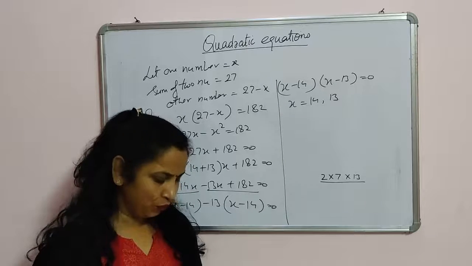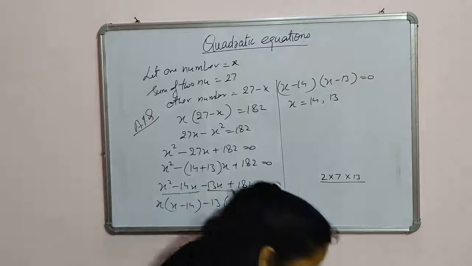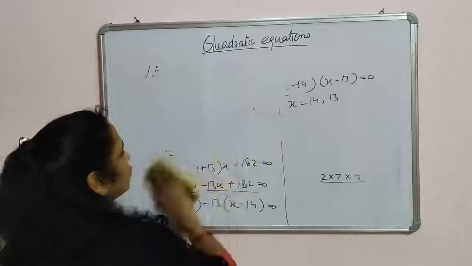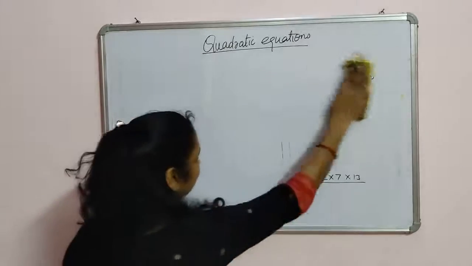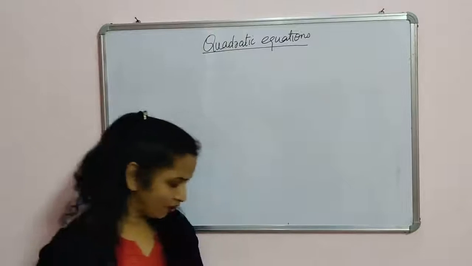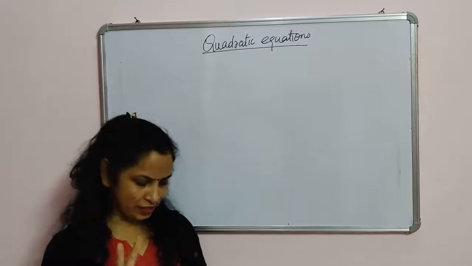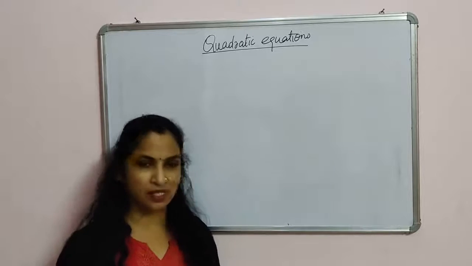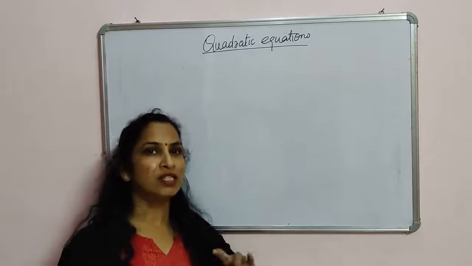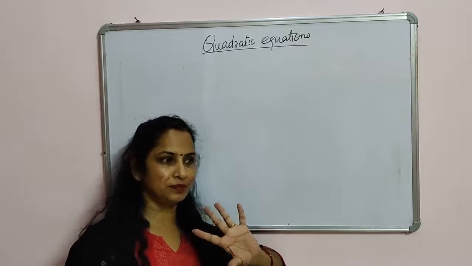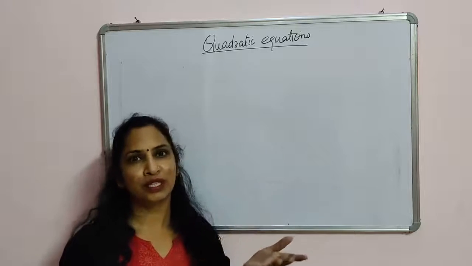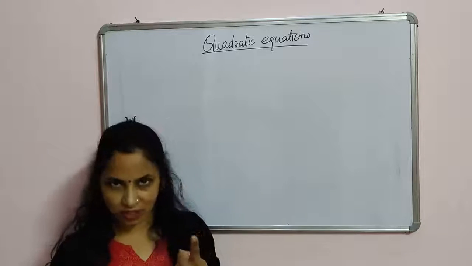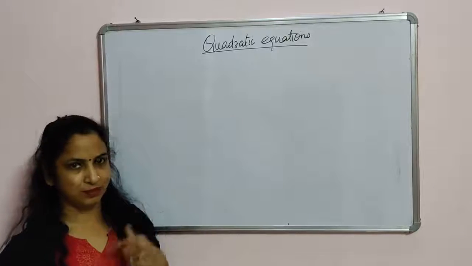Now I am going to explain the fourth question. Question number 4: find two consecutive positive integers, the sum of whose squares is 365. Do you know what consecutive positive integers are? Consecutive numbers means numbers which come one after the other, like 2, 3, 5, 6. It means numbers which have a difference of only 1 are called consecutive numbers.